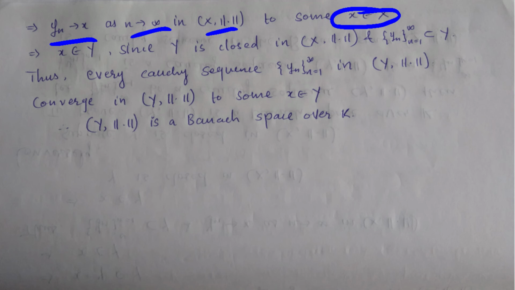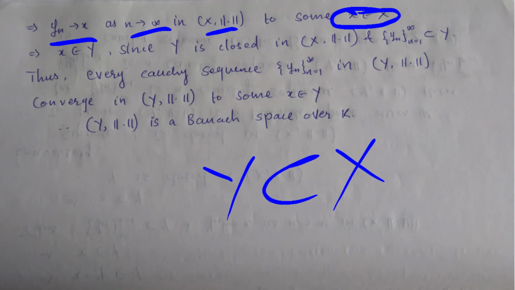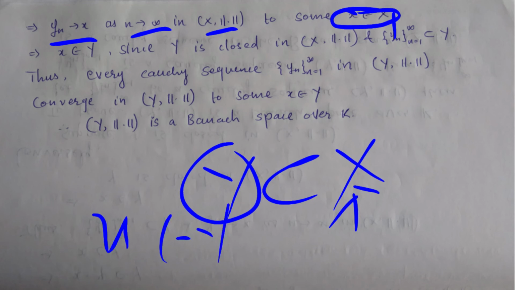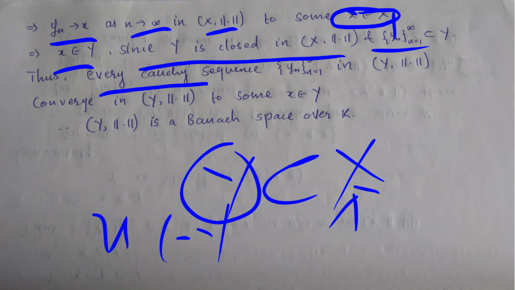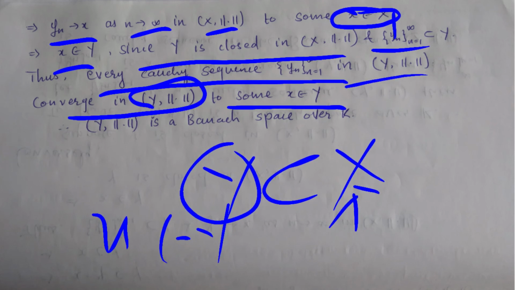It will imply that Y is a subspace of X, right? So if my x is in X, obviously my x is in Y, so it will imply that x is in Y since Y is closed in X, right? And this sequence is in the subspace Y. Thus, every Cauchy sequence in this space converges to some point x in Y. So you can say that Y with this norm is a Banach space over K.